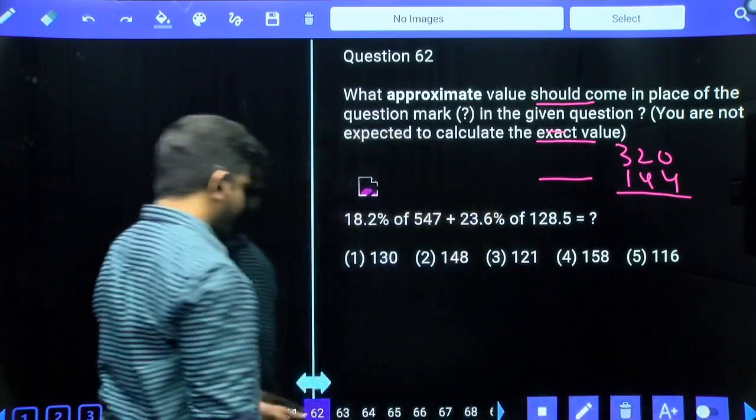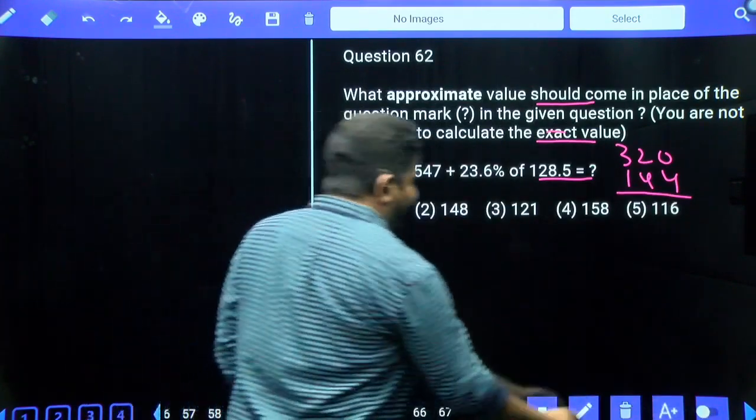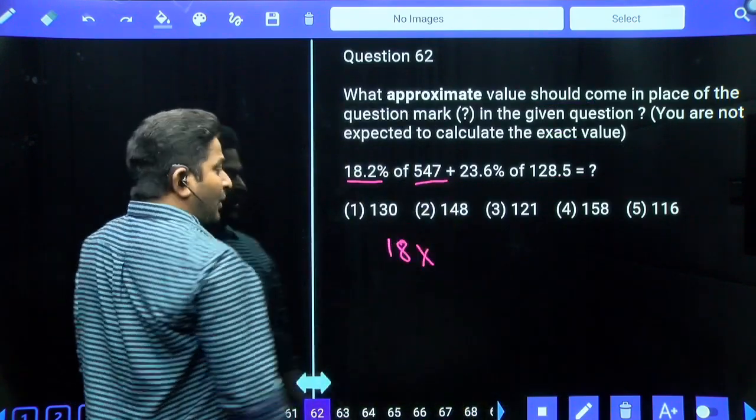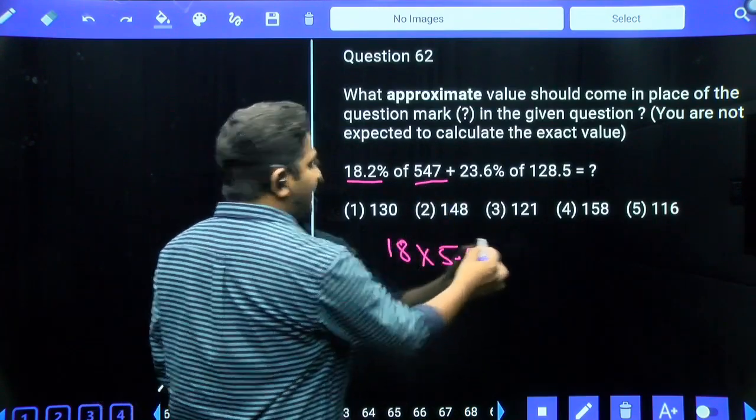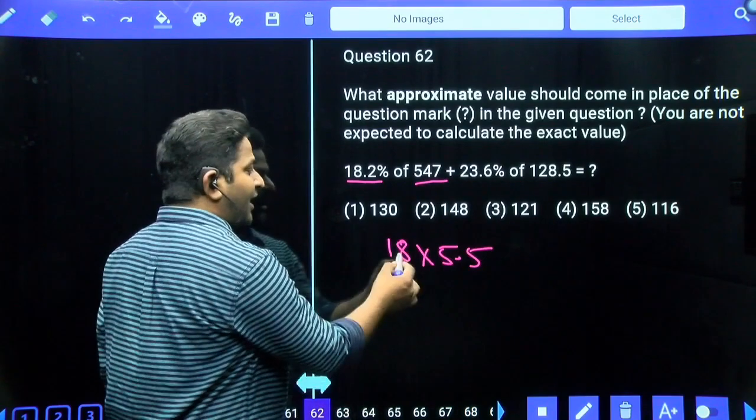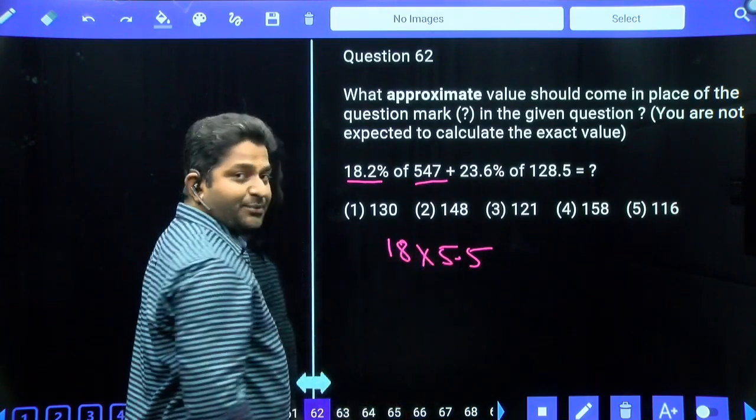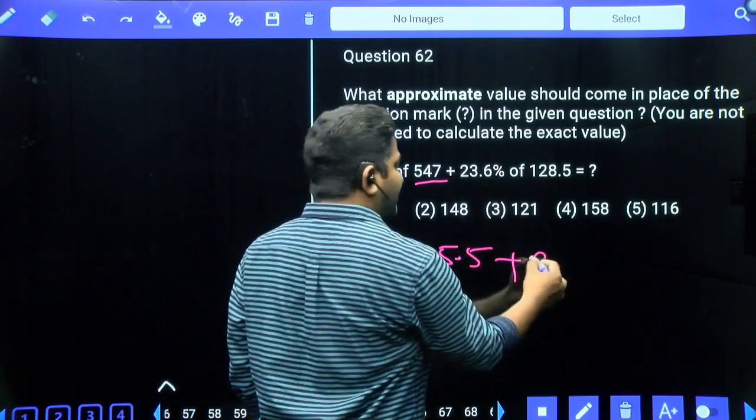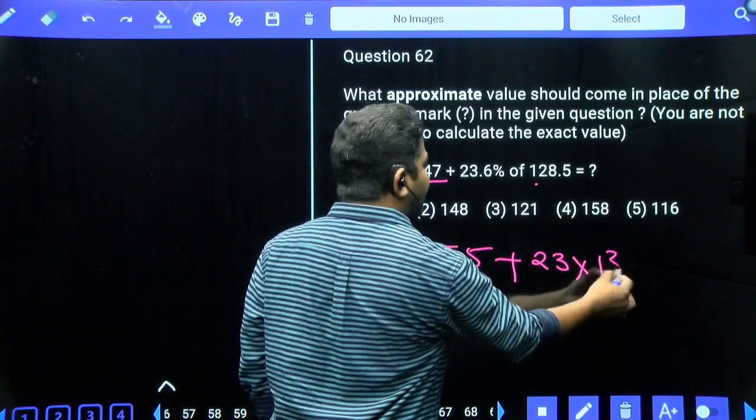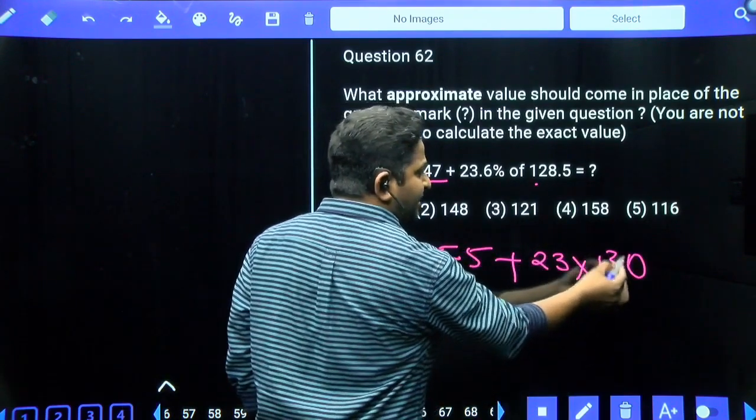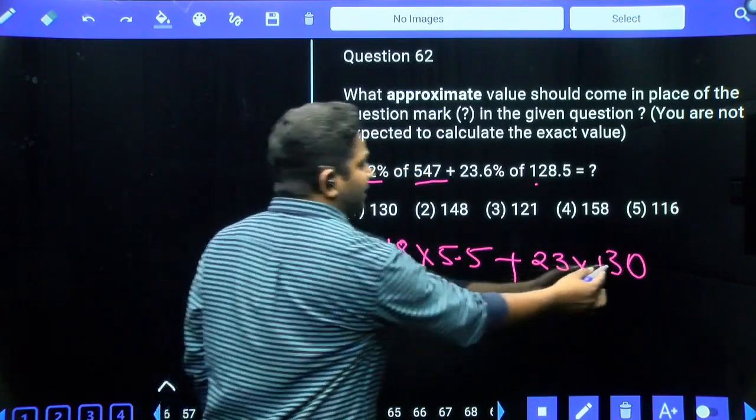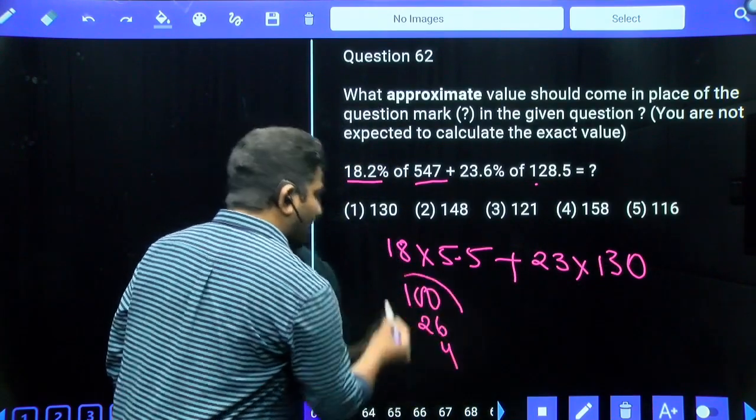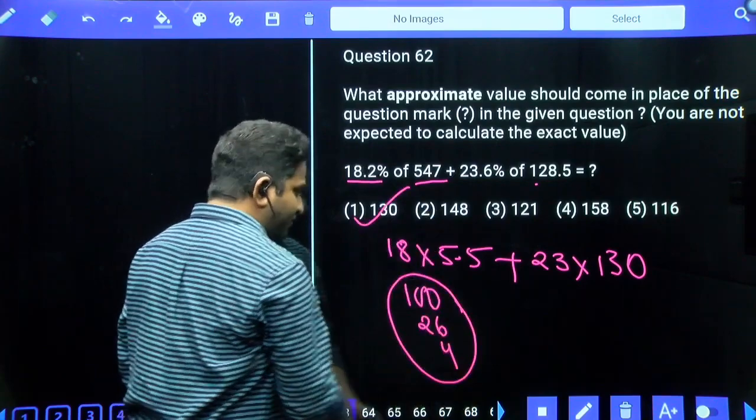Now, approximations. Treat it as 18 percentage of 550. 1 percentage is 5.5. 18 percentage, 18 into 5.5. 18 5 times 90. 18 .5 times 9. 90 plus 9, 99. Approximately treated as 100. Plus 23 percentage of treated as 130. 20 percentage is 26. 3 percentage is 1.3 into 3, that is approximately 4. Sum of all these values is 130, first option.